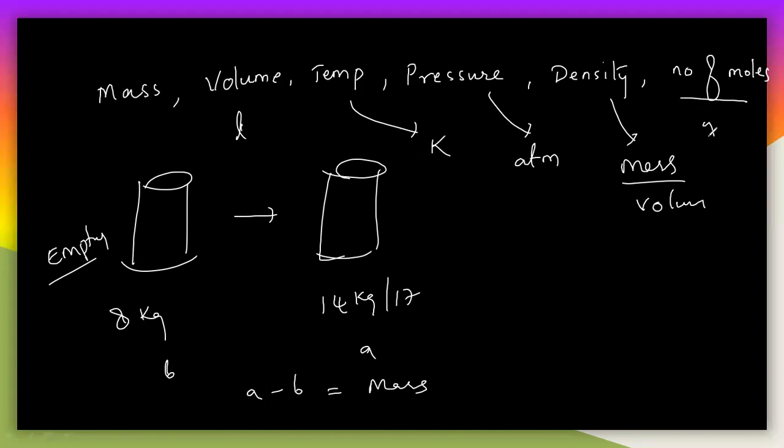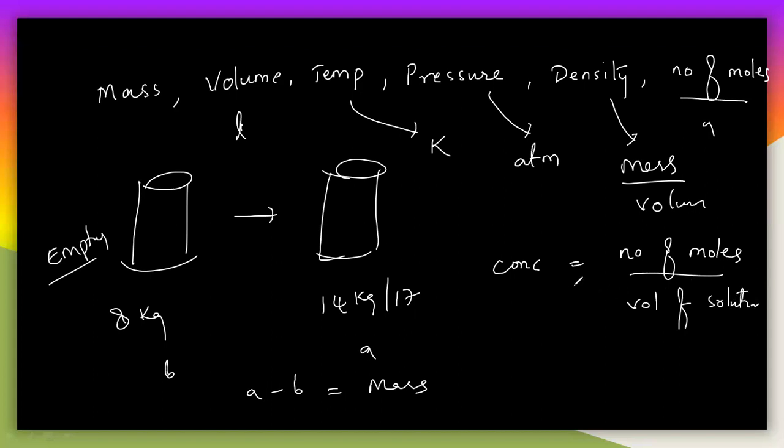And the number of moles, you know, is n. If you take the concentration, it is nothing but the number of moles by the volume of solution.